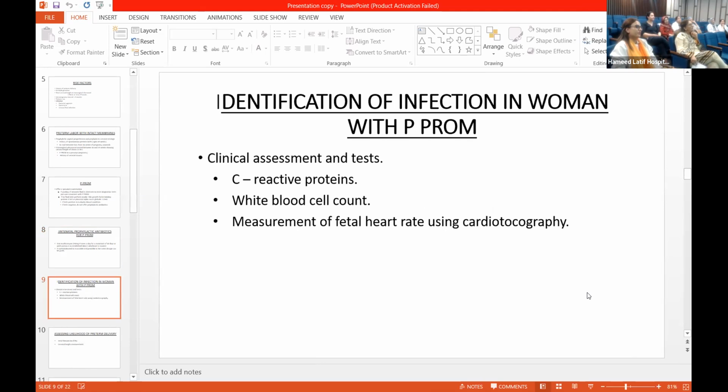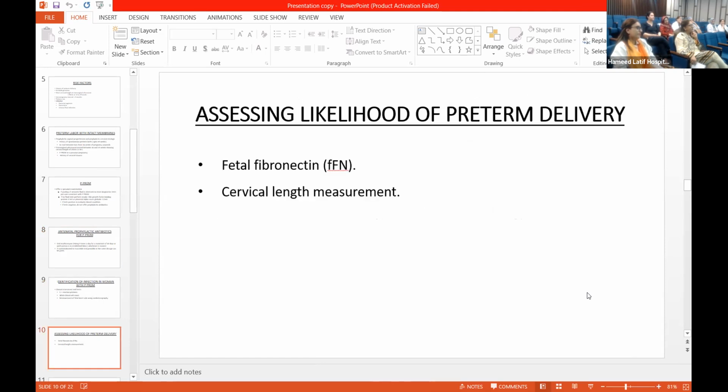Identification of infection in women with PreProm. Clinical assessment and tests which are required are the C-reactive protein, white blood cell count, measurement of fetal heart rate using cardiotocography, and these should be serial and in correlation with the clinical condition of the patient. Assessing the likelihood of preterm delivery. These are the two diagnostic tests. The first one should be the cervical length measurement, and the next one should be the fetal fibronectin.